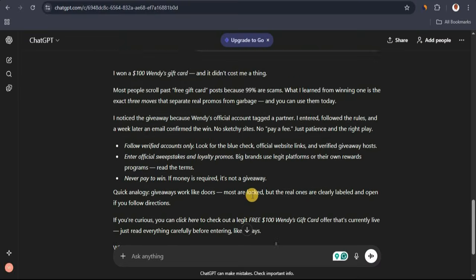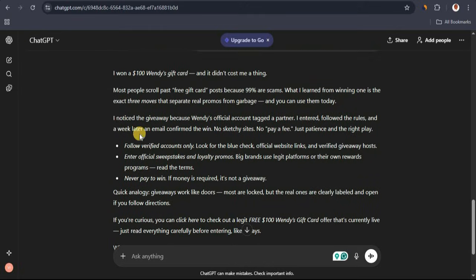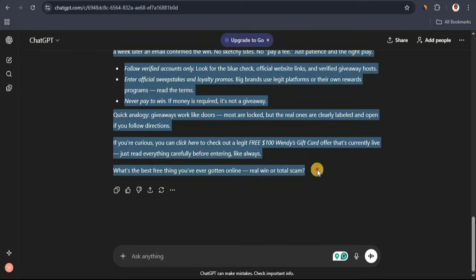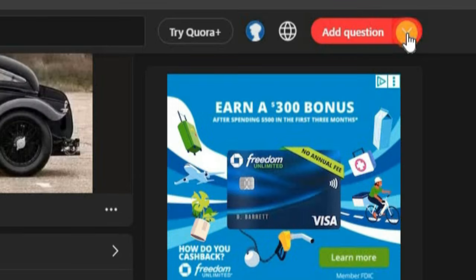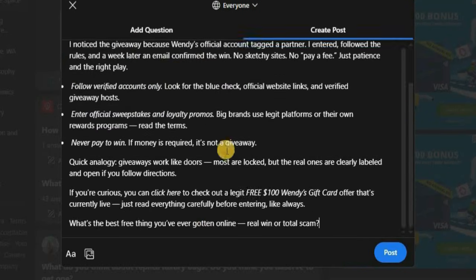Okay, so what we have successfully done is we have created a strong post. We've also told ChatGPT to casually give us where we can embed our link, and this is really powerful stuff right here. So what I'm going to do is copy this post, and once I copy this post, I'm going to head on over to Quora. So I'm going to click on this drop down arrow here and click on create a post. Now once I click on create a post, I'm going to paste in my post here. After that, I'm going to make the title bold.